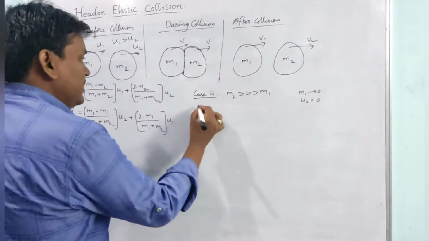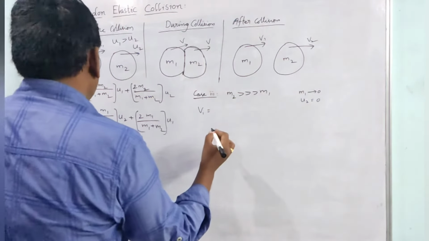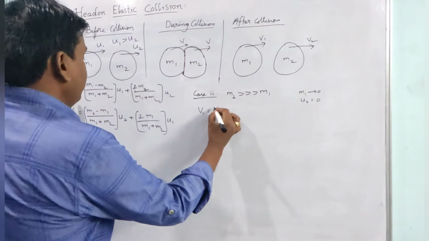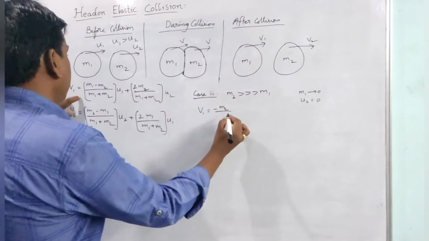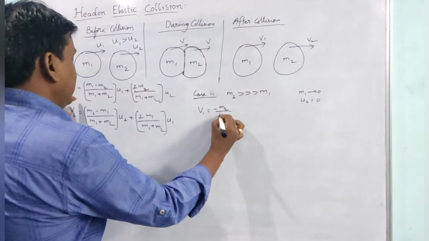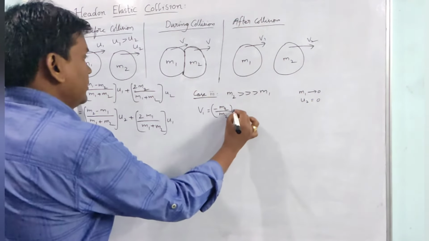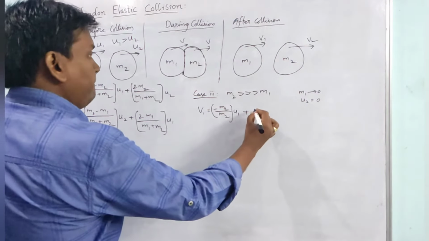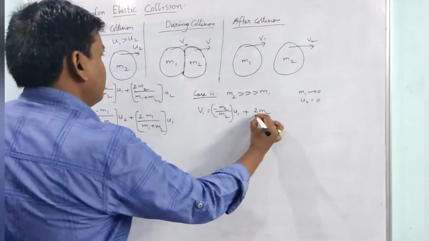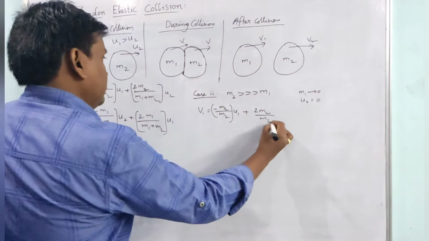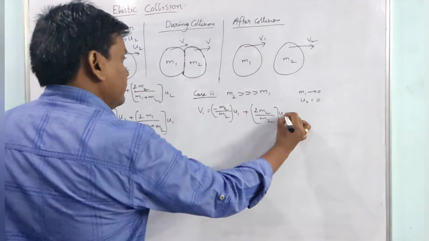So if we compare equation 1, v1 equals, m1 is 0, no? So minus m2 by m2 into u1 plus 2m2 by m2 into u2.